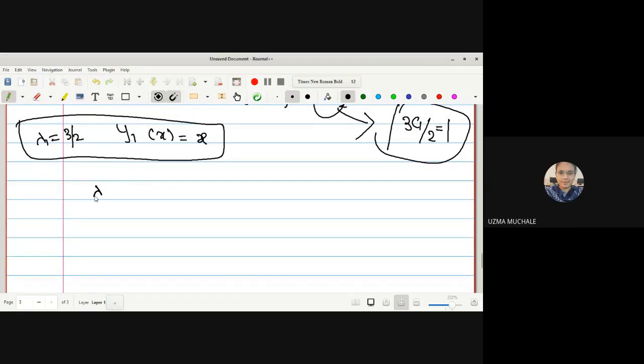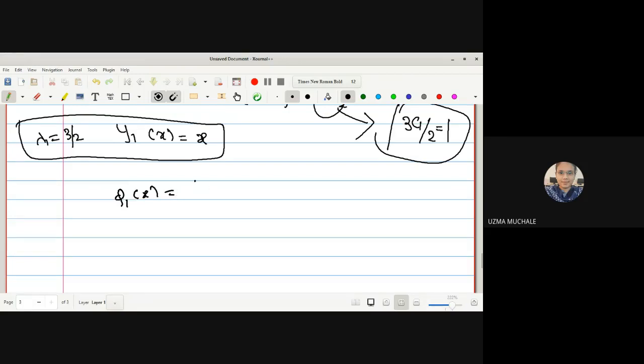Let us go for the next one. What is the next case? Now we have to put the value of lambda 2 in both equations A and B. Actually, first we'll complete this one and then we'll go for lambda 2. So after getting the value of y1 of x, what we have to find out? Firstly, we have to find phi1 of x.